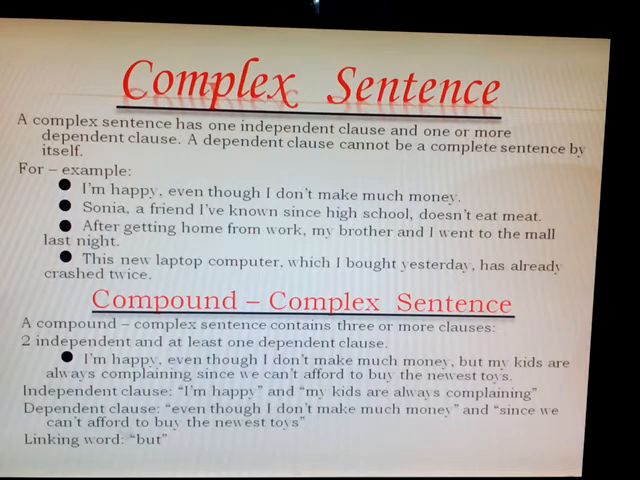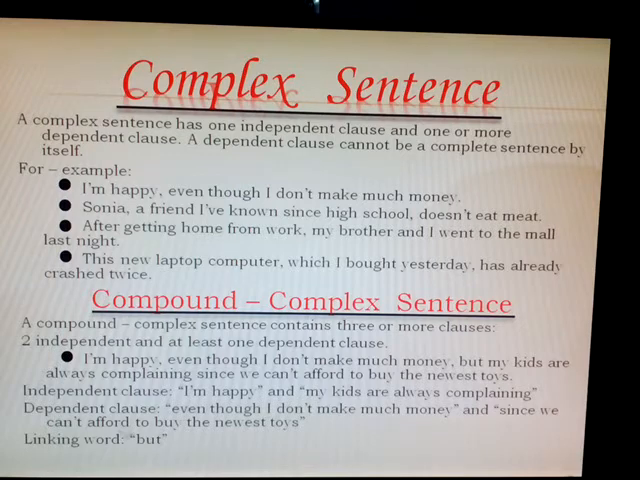Sonia, a friend I have known since high school, doesn't eat meat. After getting home from work, my brother and I went to the mall last night. And look at the last sentence. This new laptop computer, which I bought yesterday, has already crashed twice. Here you will find one independent clause and with that a dependent clause, which is not a complete sentence. These are complex sentences. Then there is another form, that is the compound complex sentence. A compound complex sentence contains three or more clauses.